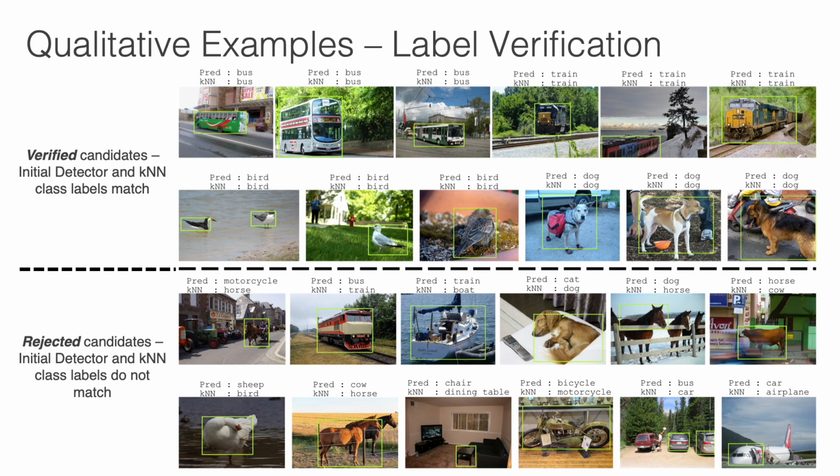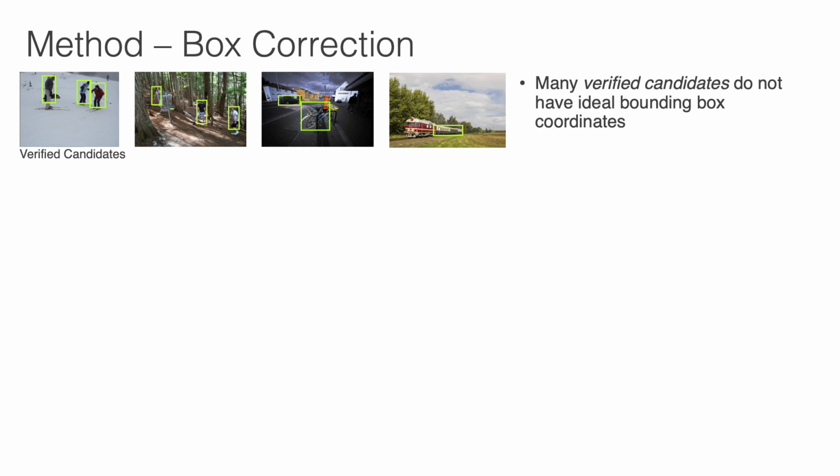Here are qualitative examples of label verification. The candidates on top are verified because the detector and nearest neighbor classes match. The candidates at the bottom are rejected because they do not. Many of the verified candidates from the previous step still have suboptimal bounding box annotations. The third and final step, box correction, solves this.